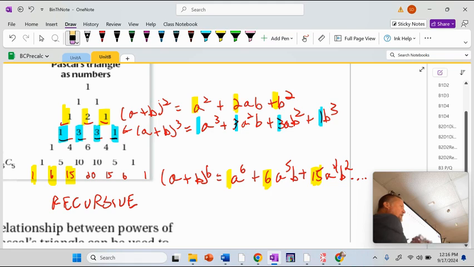Hopefully we are going to do sequences and series later. I hope we do talk about recursive and explicit definitions. A recursive definition is not great. Recursive means I have to rewind to a previous thing to get to the next thing. So for me to get the 20th row of Pascal's triangle, I'd have to do all 20 rows, or 19 rows, to get to the 20th. And I have to build this whole thing.